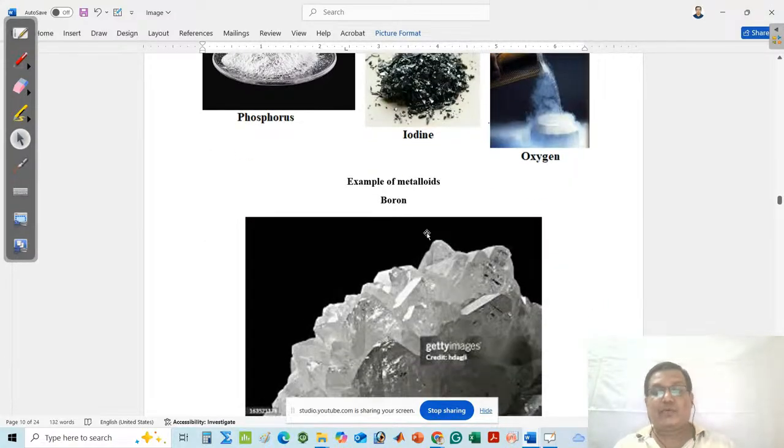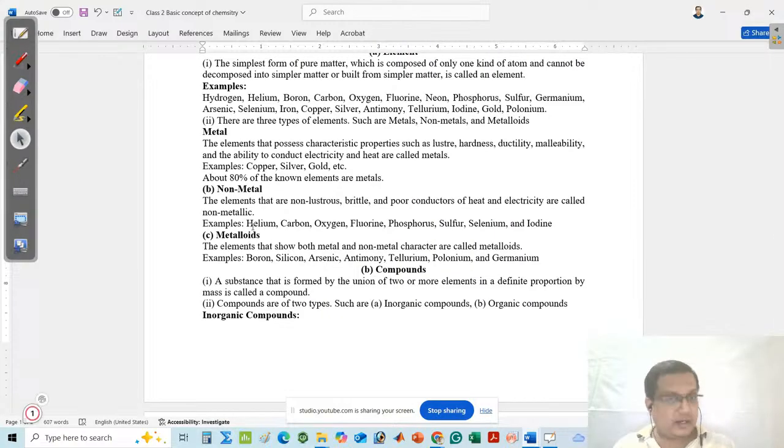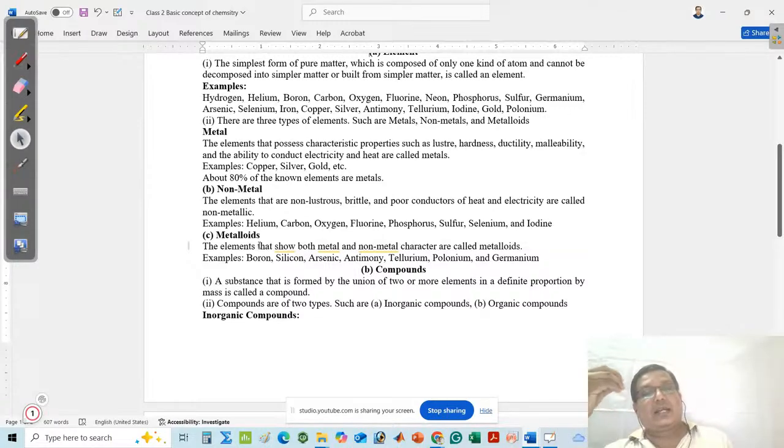Next, I will move on to the metalloid. Metalloids are the elements which have both the characteristics of metal and non-metal. That means in some cases, by applying some condition, the metalloid can conduct heat and electricity.